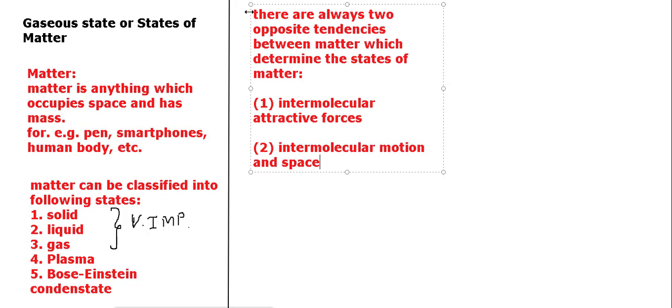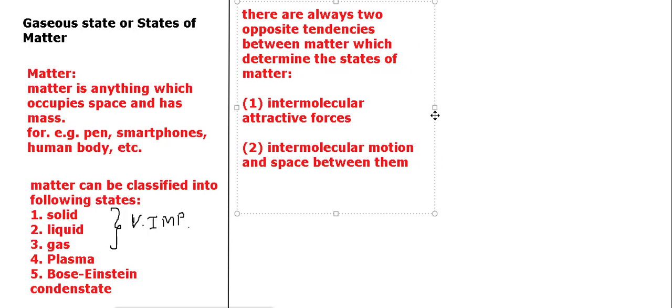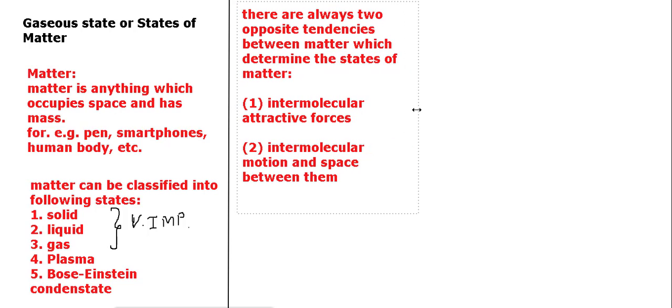As well, there are certain motions and certain space between molecules, so that they won't come extremely close to each other. Both balance each other. These are the 2 opposite tendencies balancing each other.